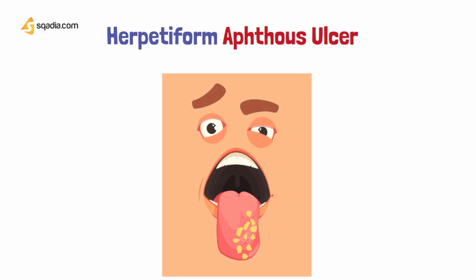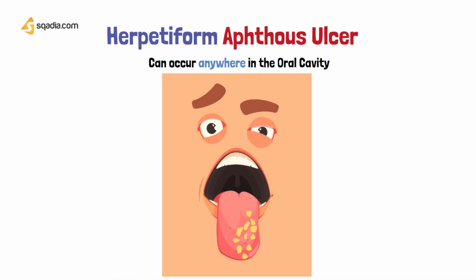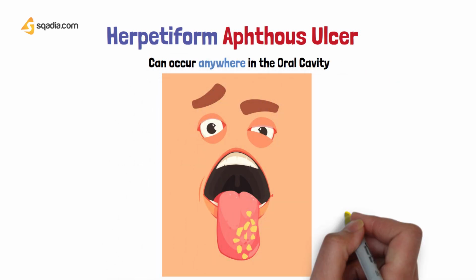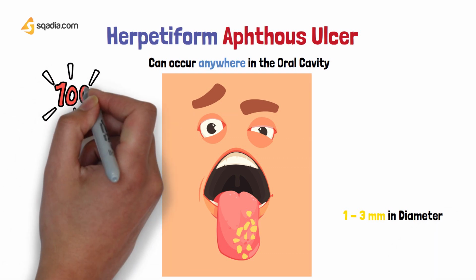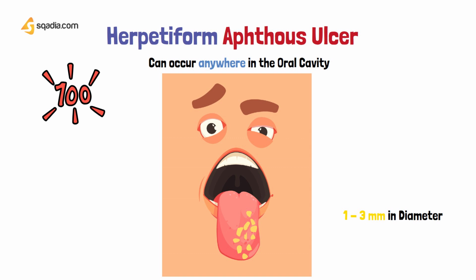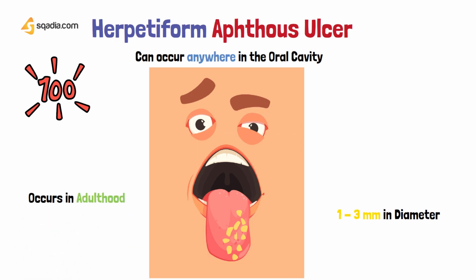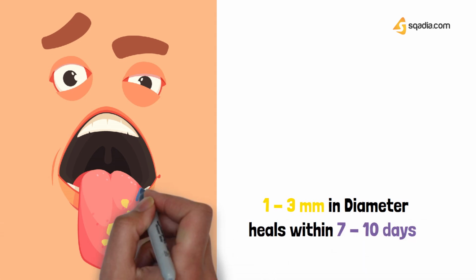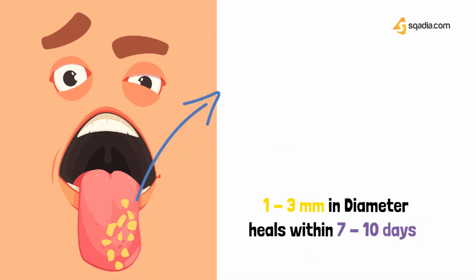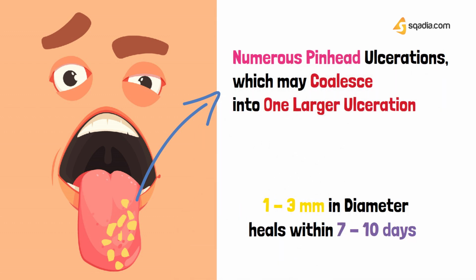So the herpetiform type has been seen to occur anywhere in the mouth. There is no specific place. They may measure between 1 to 3 millimeters in diameter, and in one occurrence there may be up to 100 lesions. It occurs in early adulthood or late, and it heals within 7 to 10 days. Clinically, when we look at it, there may be numerous pinhead ulcerations which may coalesce into a larger ulceration.